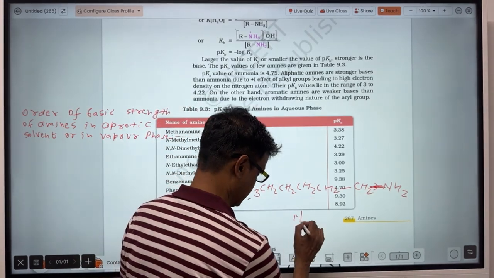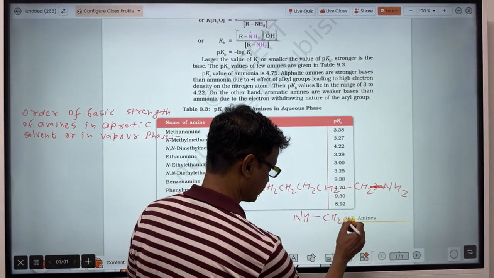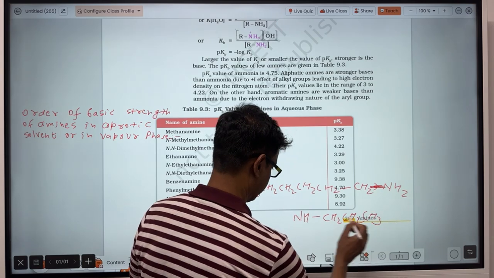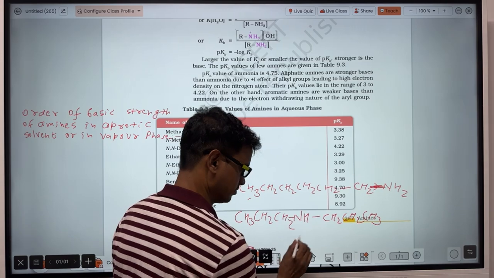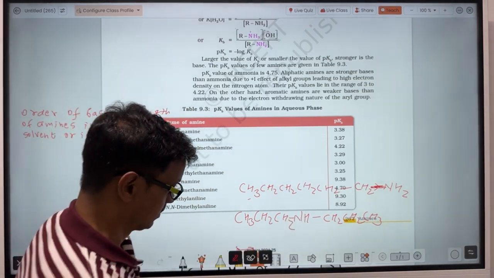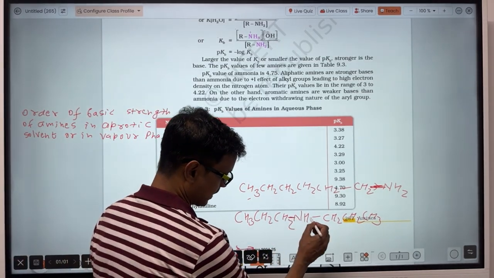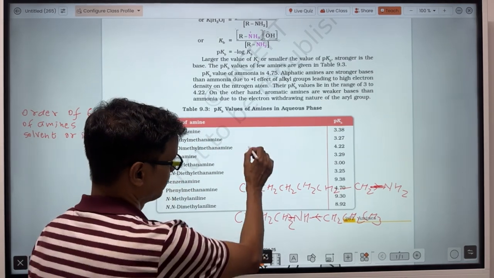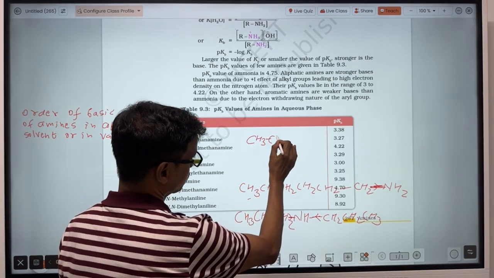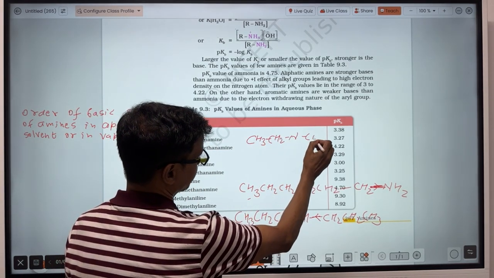Second, when there are two alkyl groups attached, in a secondary amine the electrons will be supplied to the nitrogen from two sides. And in a tertiary amine, the electrons will be supplied to the nitrogen from three sides.